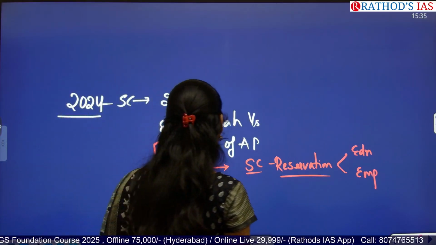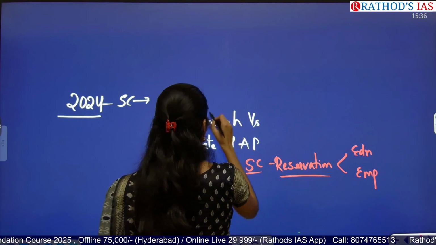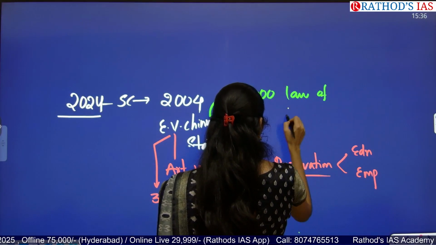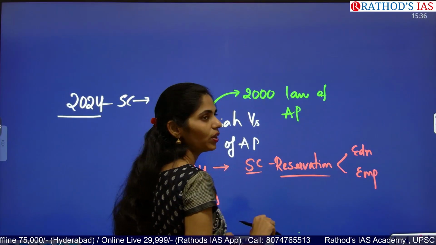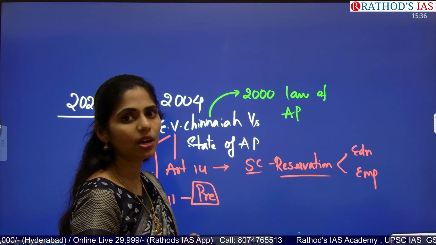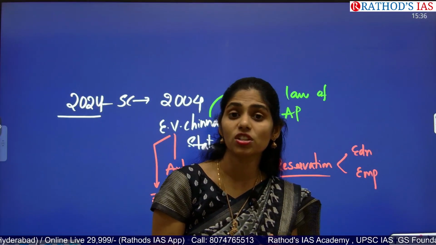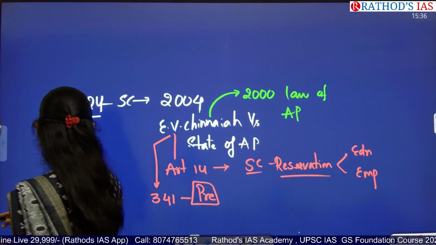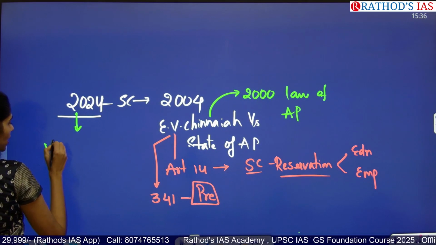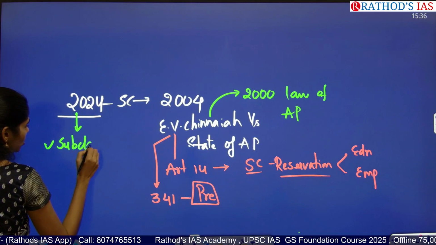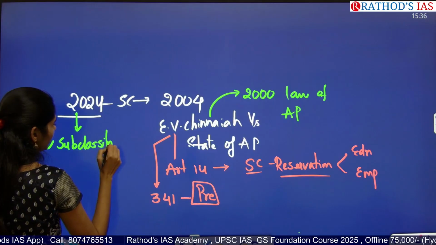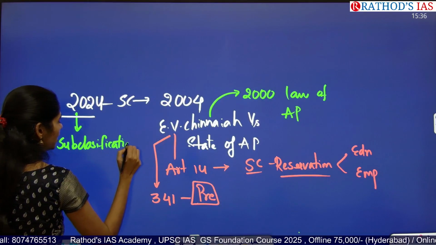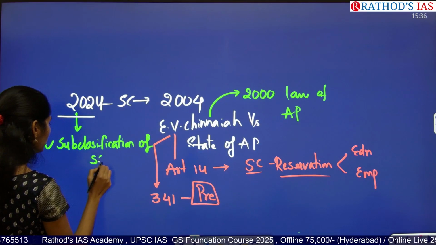Because of this, the 2004 judgment struck down the 2000 law of the AP government. In a similar way, the 1975 notification of the Punjab government, which gave 25% of reservation for SC to two categories, had also been cancelled. Now the 2024 judgment said that yes, we can go for sub-classification, including the creamy layer. It said okay for sub-classification of Scheduled Castes.